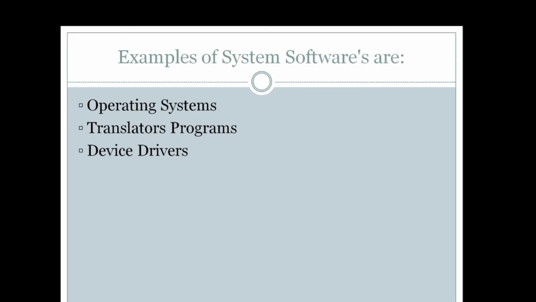The next is translator program. Translator programs are used to translate the language into machine understandable or user understandable form. Basically there are three types of translators: assembler and so on. The next is device driver. To run each and every device in our computer system, it needs a device driver. Without the device driver, no device can perform in a proper manner.